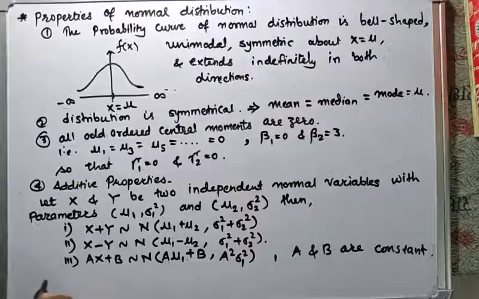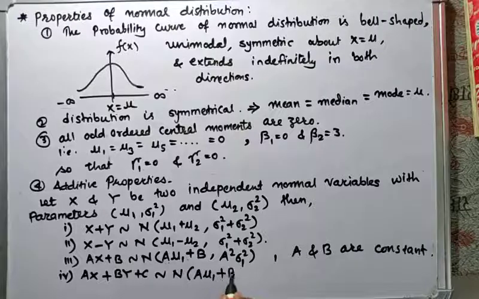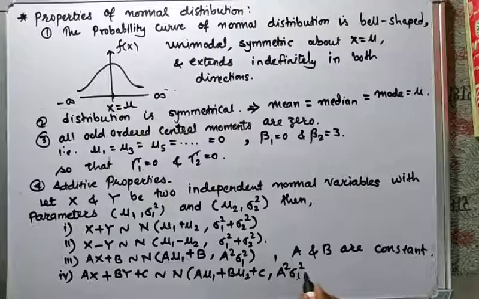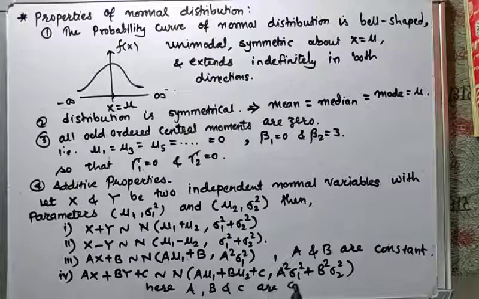And the last one, fourth: ax plus by plus c, then its distribution will be normal distribution of a mu1 plus b mu2 plus c, comma a square sigma 1 square plus b square sigma 2 square, where a, b and c are constants. This is the additive property.